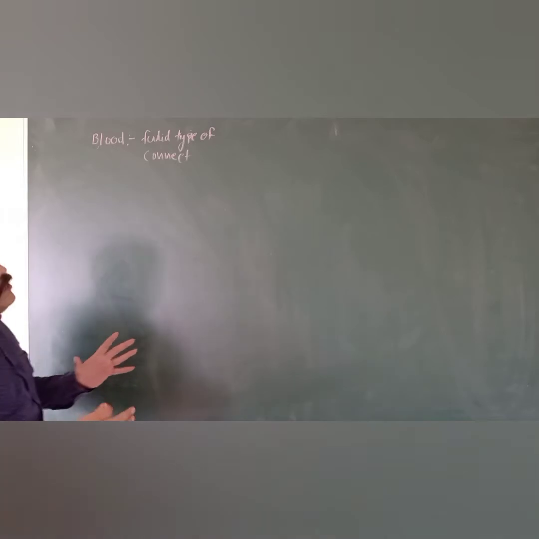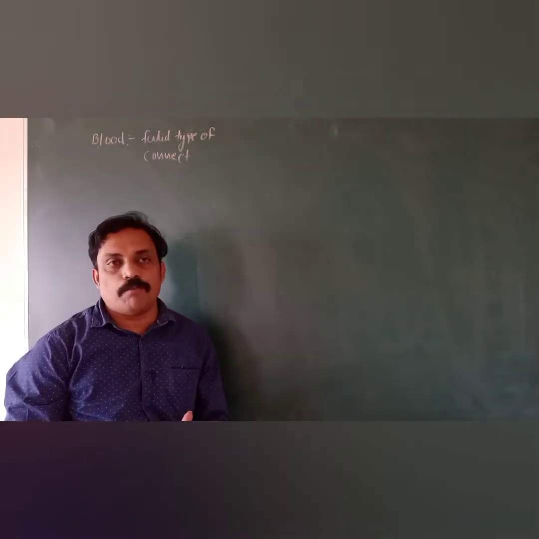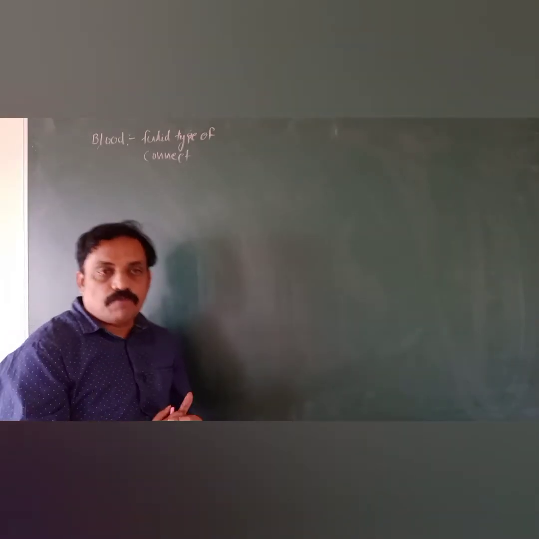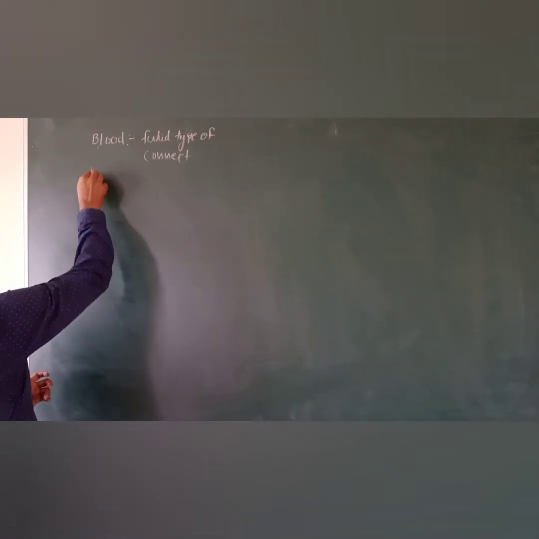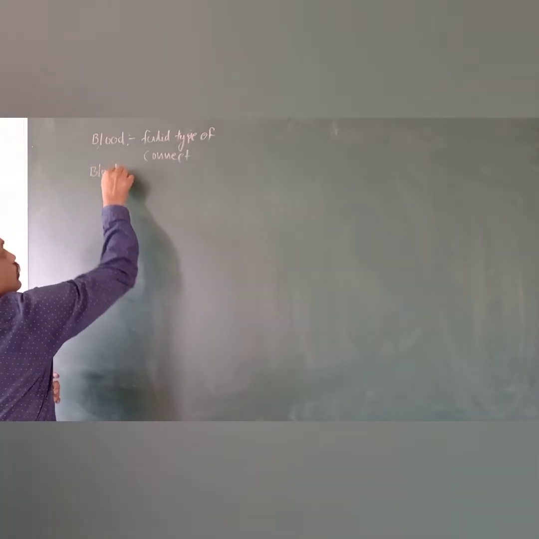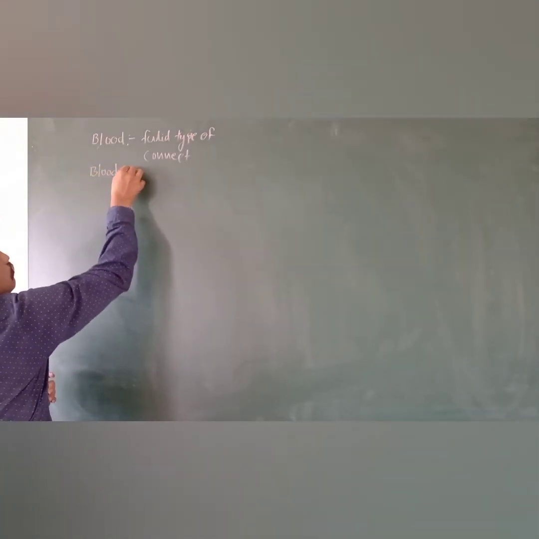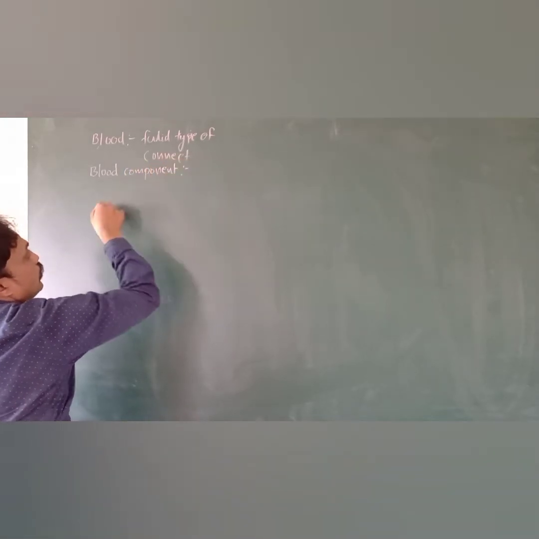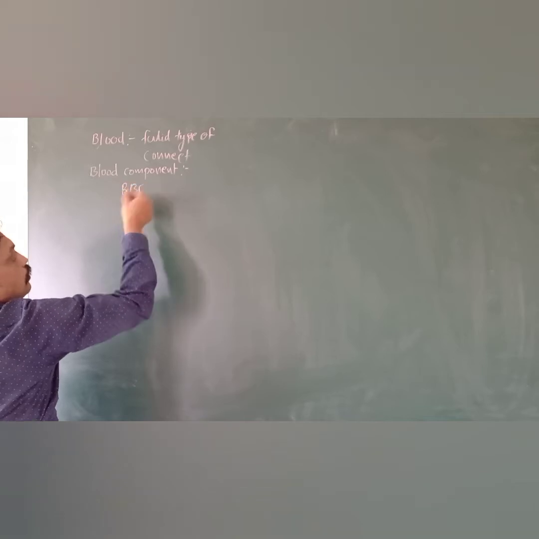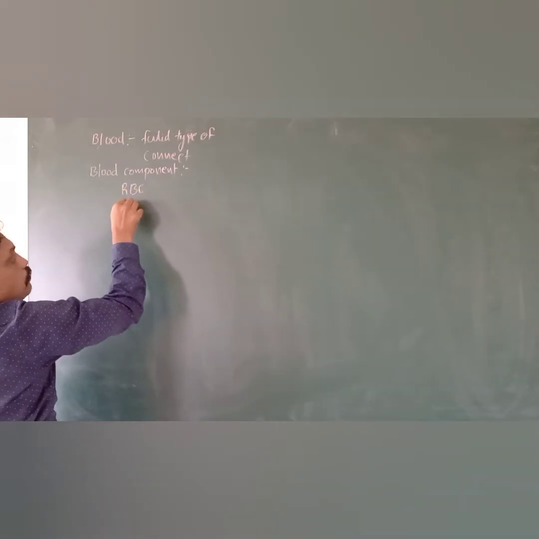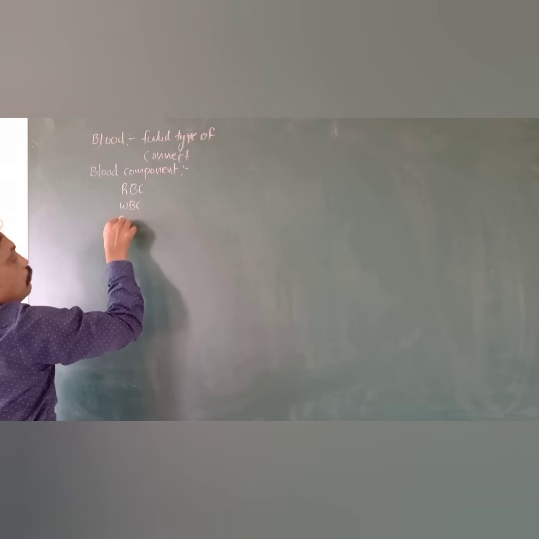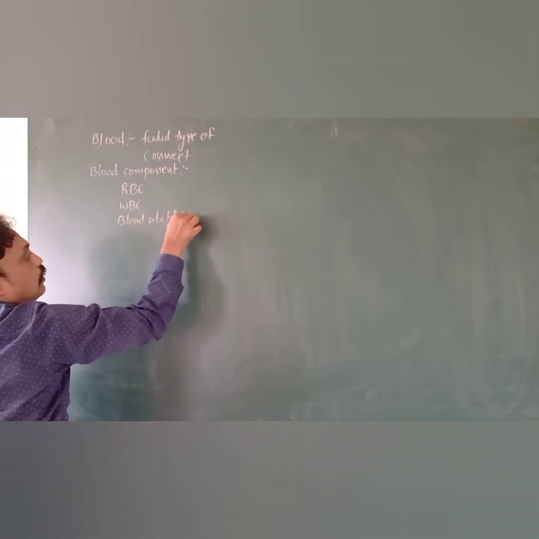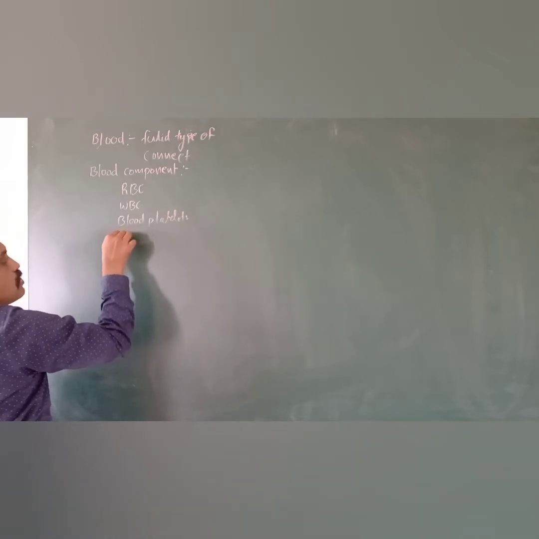In the blood, various types of components are there. We know very well about that. What are the components of blood? Blood components: RBC, red blood cells, are erythrocytes; WBC are leukocytes; and blood platelets are thrombocytes. And also plasma.